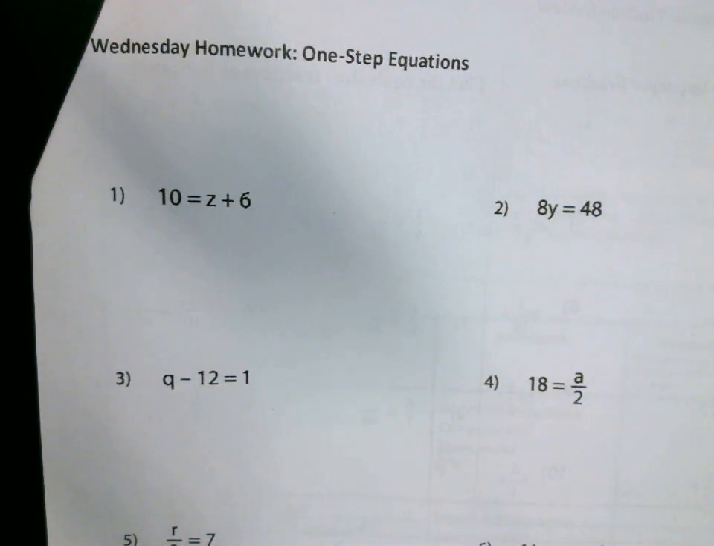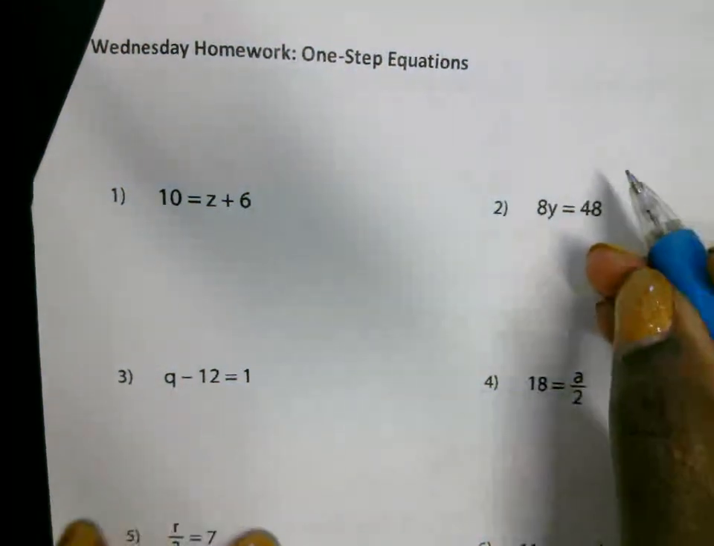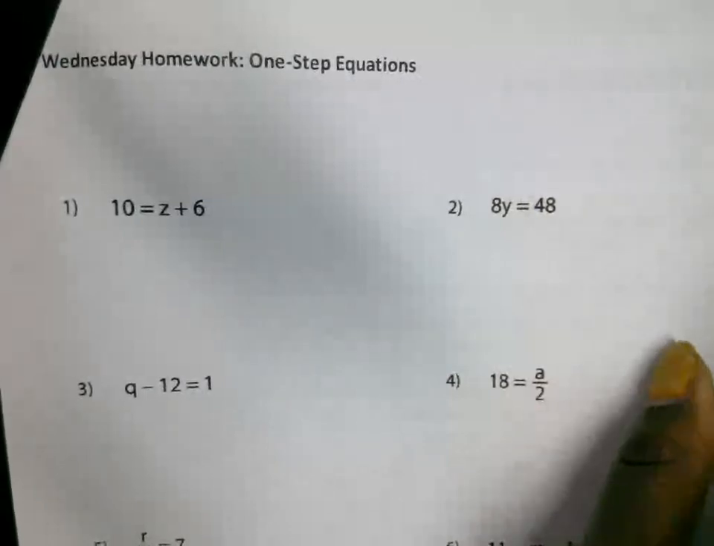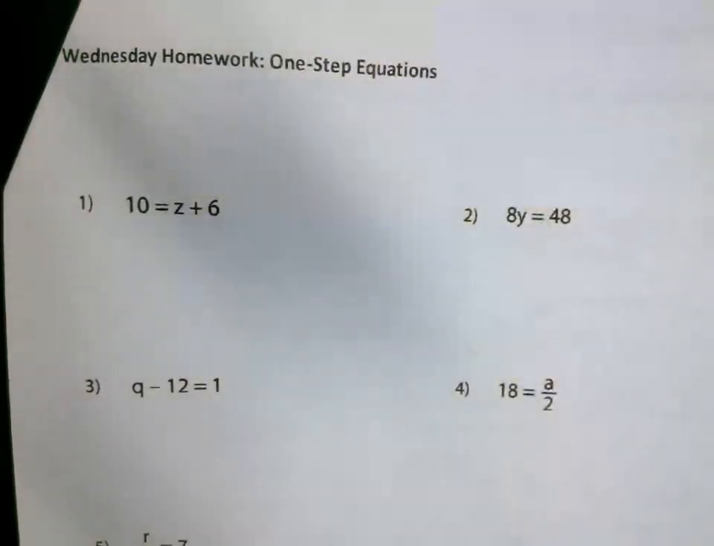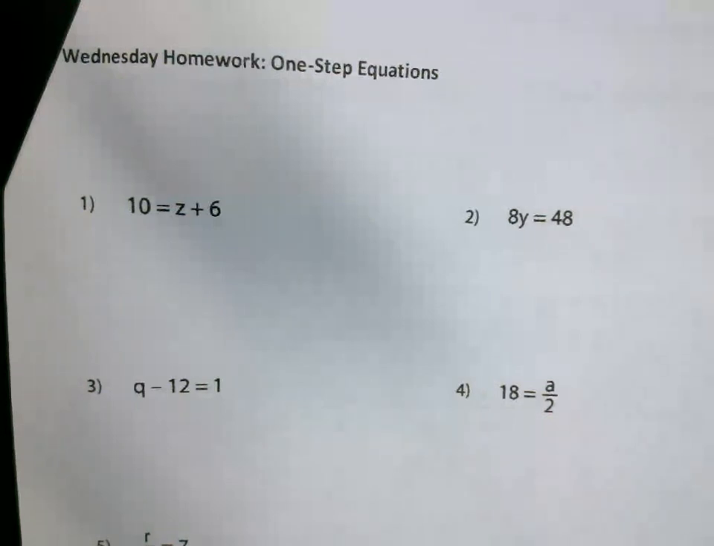All right, so this is your homework help video that you can go back and watch later. We're going to do Wednesday. One-step equation here. You're isolating the variable. When you isolate the variable in a one-step equation, get rid of anything that you can add or subtract first. So addition and subtraction comes first, and then multiplication and division.